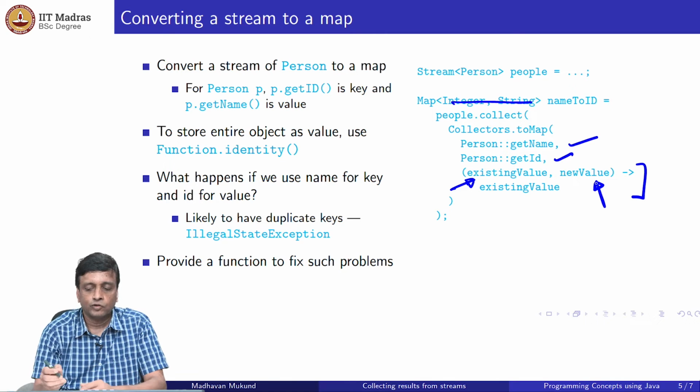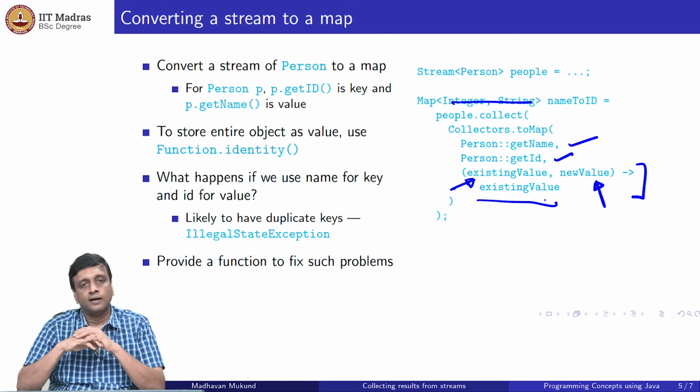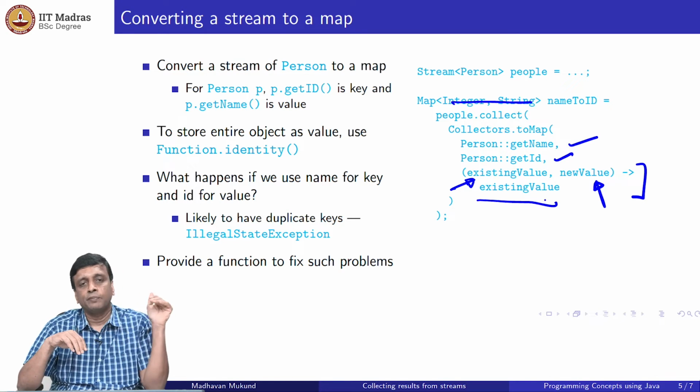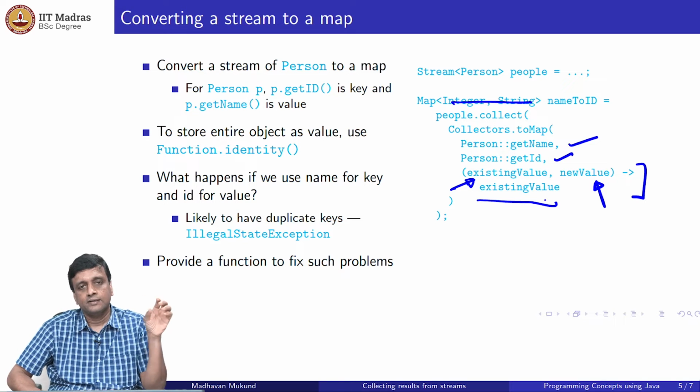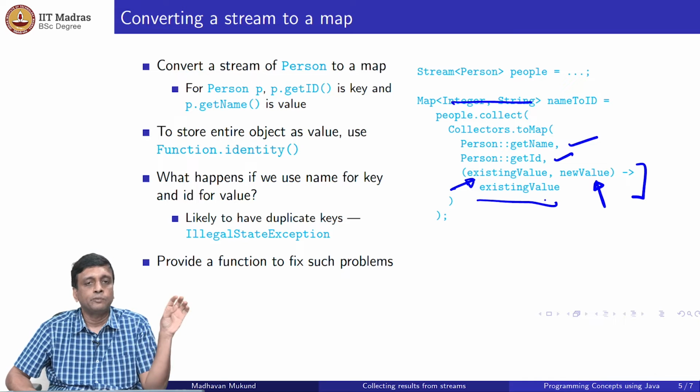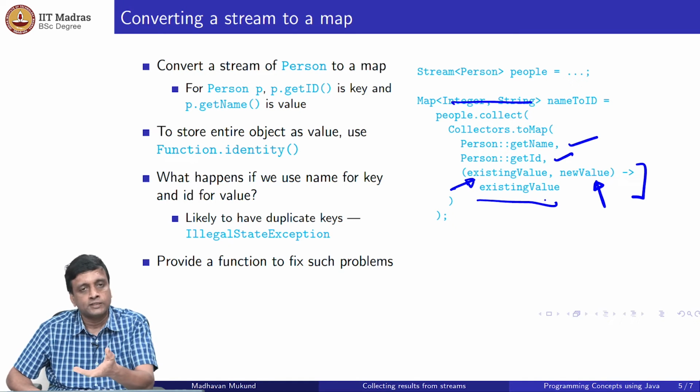So you can write any function. For instance, this function that I have written here will say just discard, so it will only keep the first entry for every name, right? There may be a number of people with the same name and with different IDs. So in the stream, it will keep the first ID entry for anybody with that name. That's what this is doing. But you can of course write something else.